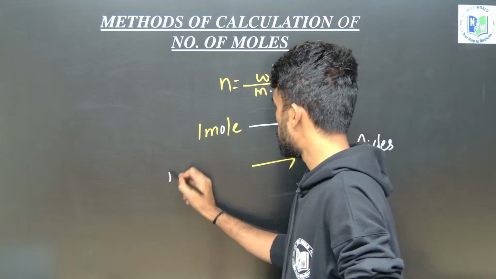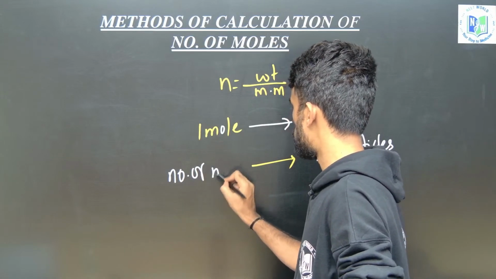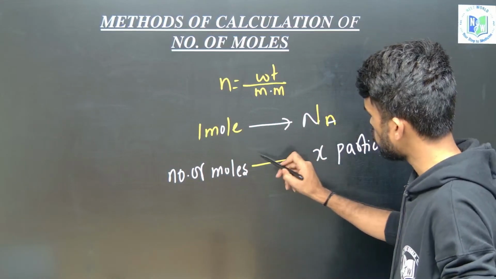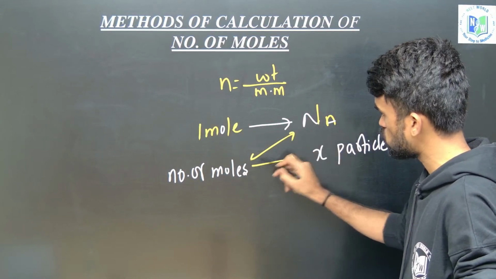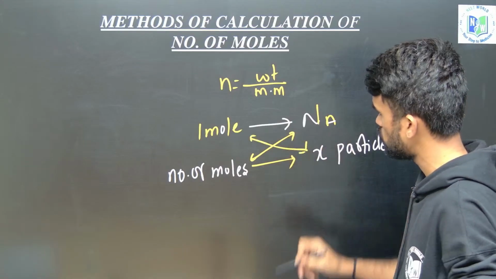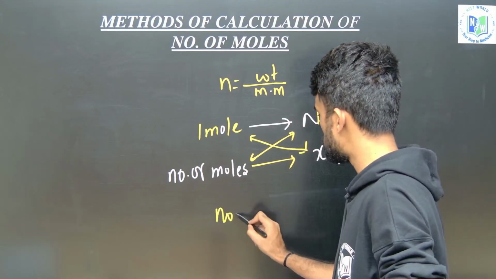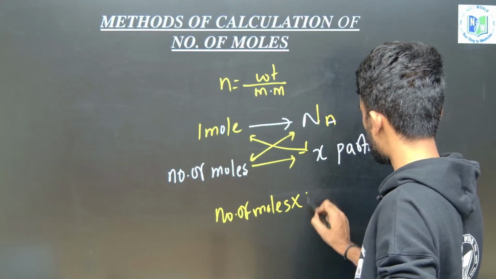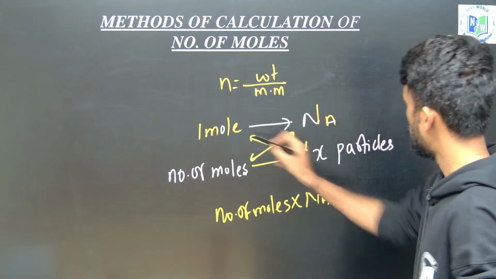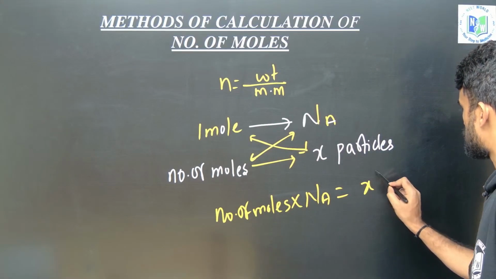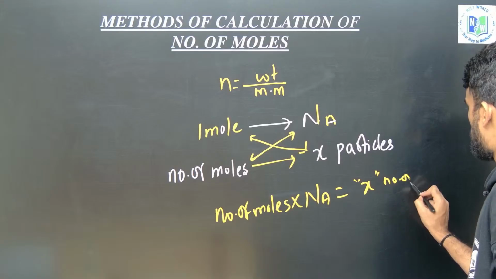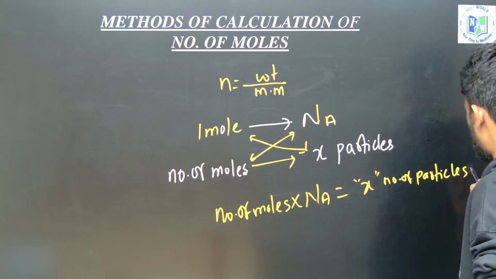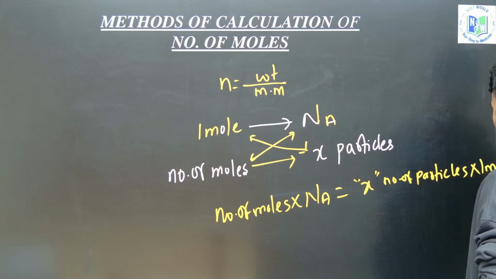I am asking you number of moles. So how can we do this? Number of moles I want. So just take the unitary method, multiply with these two and multiply with these two. So what we will get? Number of moles into Avogadro number Na gives 1 mole into x number of particles, x number of particles into 1 mole. Okay, so we got our answer.